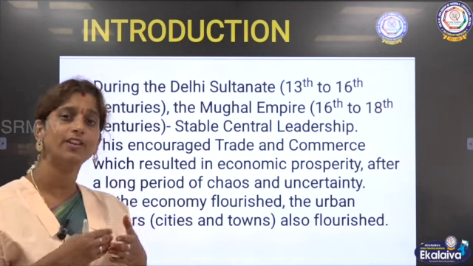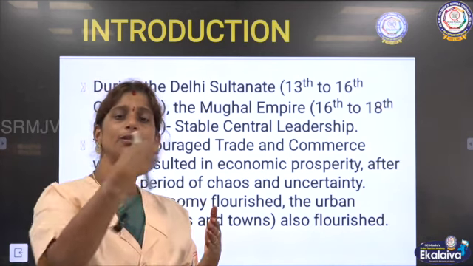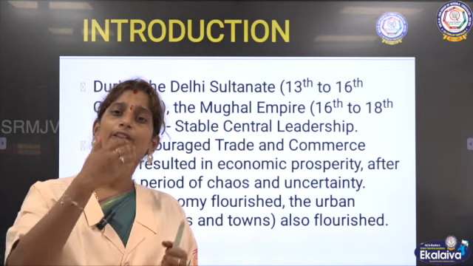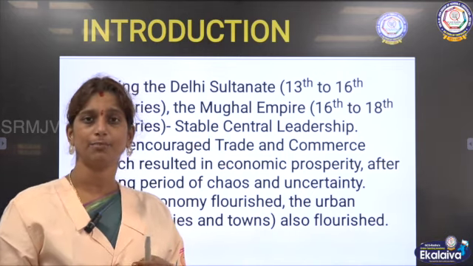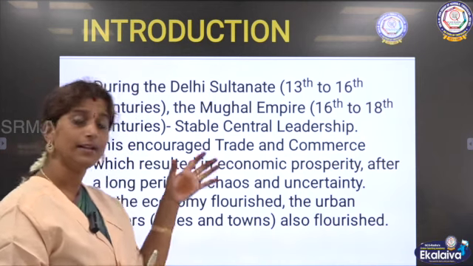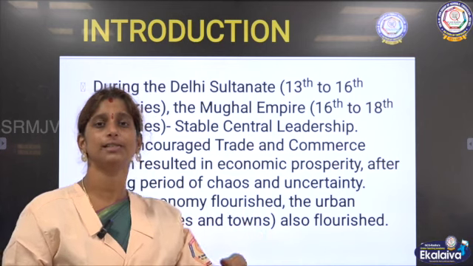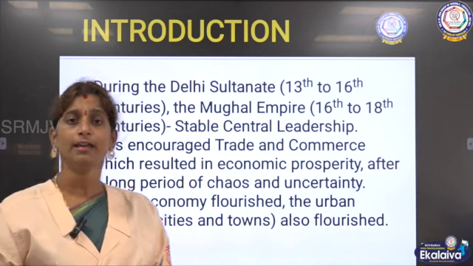In between, we have seen already, in between the various rulers, even in the Delhi Sultanate as well as in the Mughal Empire, many confusions had taken place, right? Even in spite of all those confusions, after all those got settled down, the economic prosperity took place.